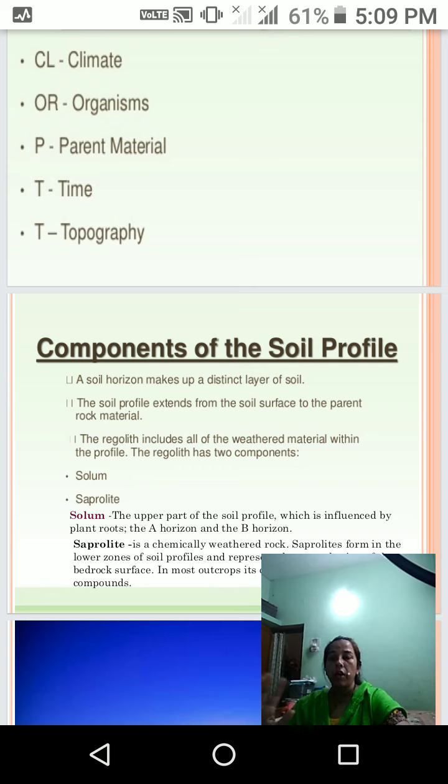And the soil profile layer contains the content found in the specific layer, because it is important to the layer of the soil and specific environmental changes in the soil profile. So these are the important components of the soil profile.